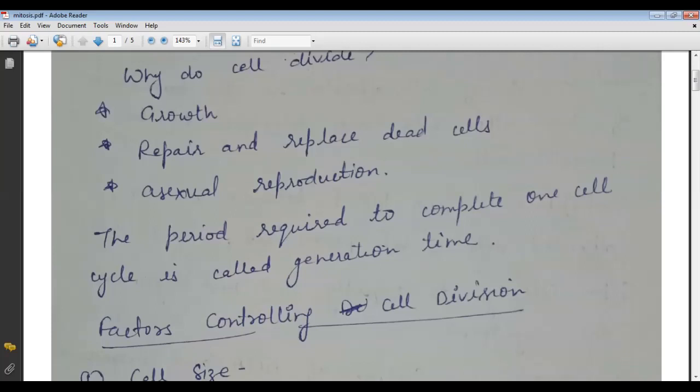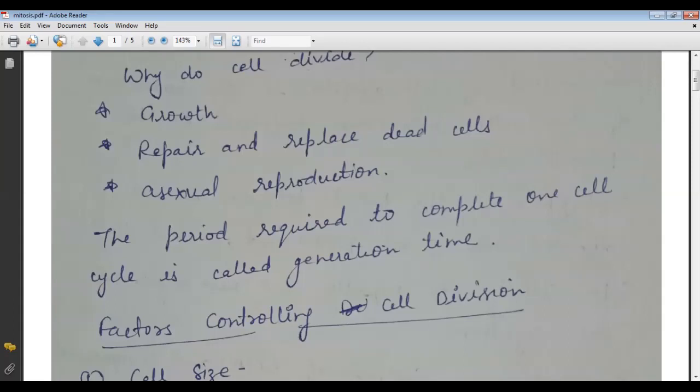Somatic means the body, so the somatic cell is the body cell, and the other type found is the reproductive cell. So here two types of cell are present.